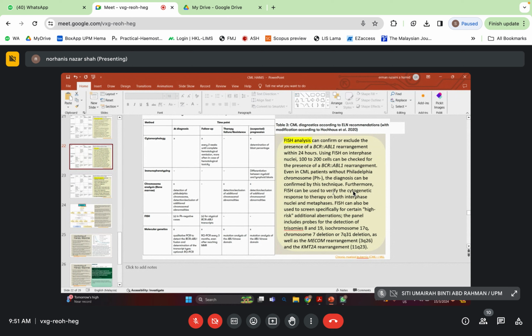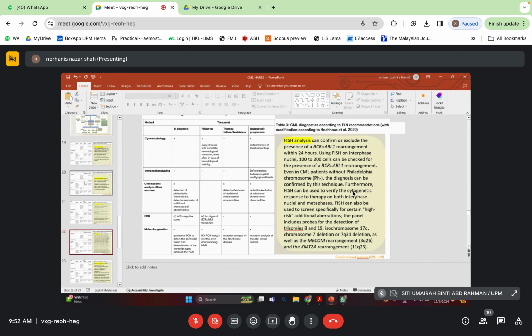Ya, the cryptic translocation. Sebab kadang-kadang conventional cytogenetic, conventional metaphase kita tak dapat jumpa translocation 9;22 tu. So bila you pakai FISH, you boleh jumpa that cryptic translocation. Maksud dia 9;22 juga tapi kita cakap dia Ph negatif. Macam tu lah? Cryptic. I think so, that's what I understood from the cryptic lah.